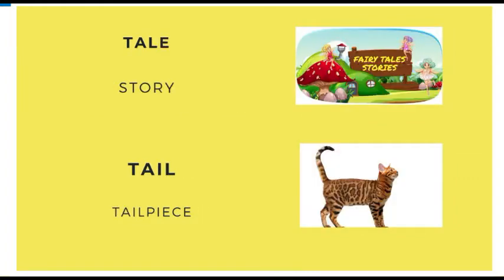Another word is tail. Over here, tail is of two types, two different categories. Tale, T-A-L-E, is just a story, a moral story, or the bedtime stories that many kids go through.